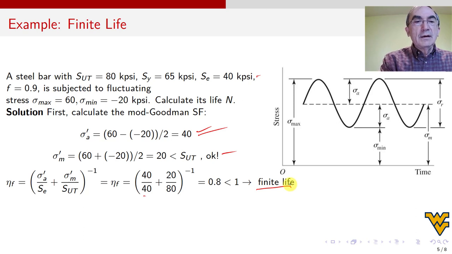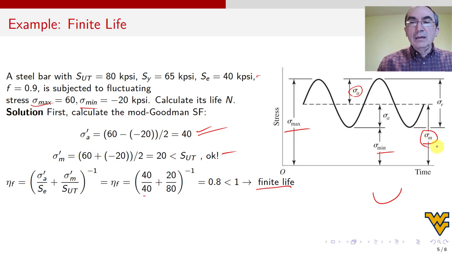When you have sigma maximum, here's sigma maximum. Sigma minimum, here's sigma minimum, but in this case it's negative, so it's somewhere down here. Then you get your amplitude, which I call sigma A prime, and then you get your mean value here. So we got this safety factor less than 1.